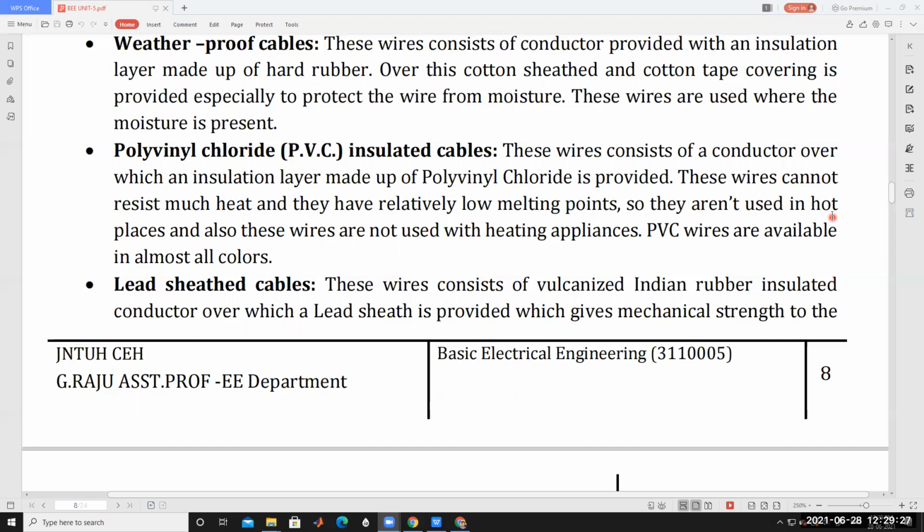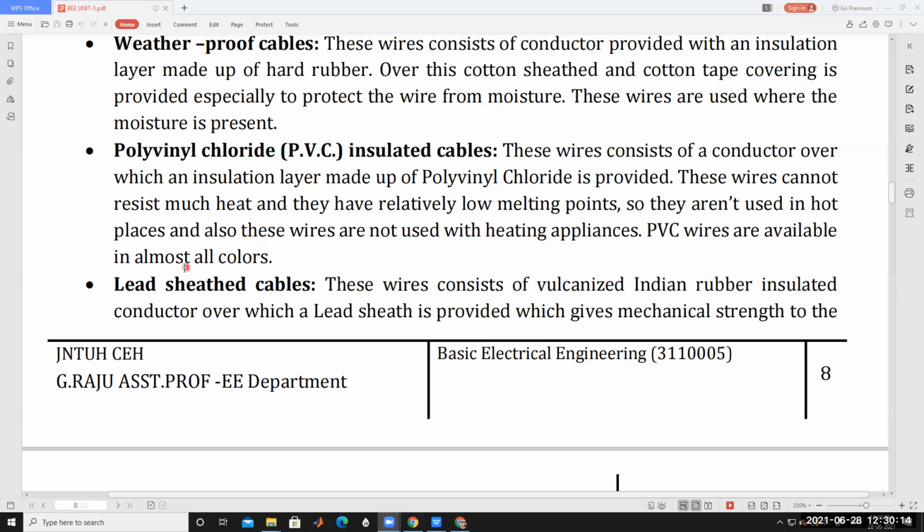So they are not used in hot places, and also not used in heating appliances, because the melting point of this type of cable is very low. They cannot withstand high heat.